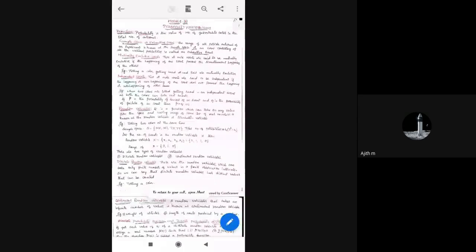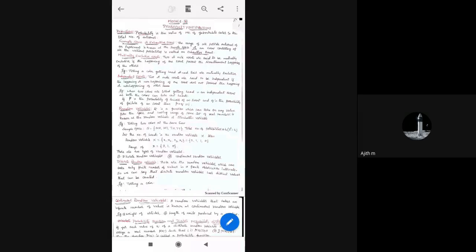Now, what we'll get in this concept is some set of values, some set of real numbers. For those real numbers, we need to find the probability, and there will be a finite number of variables and an infinite number of variables. Concepts like this will come in probability distribution, and it is easy only when you know the basic things.